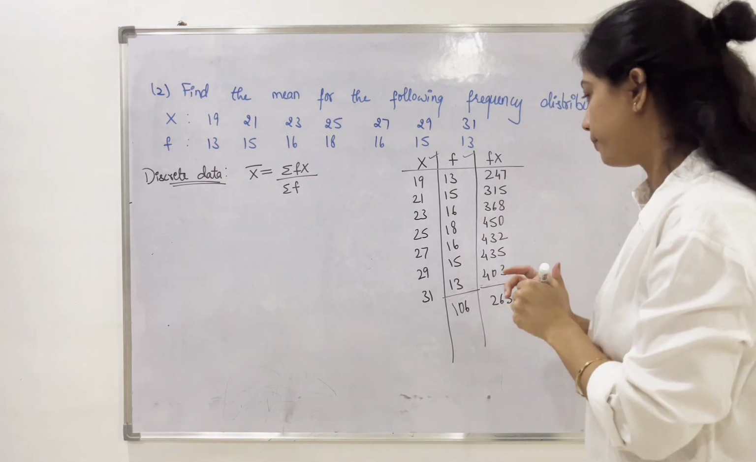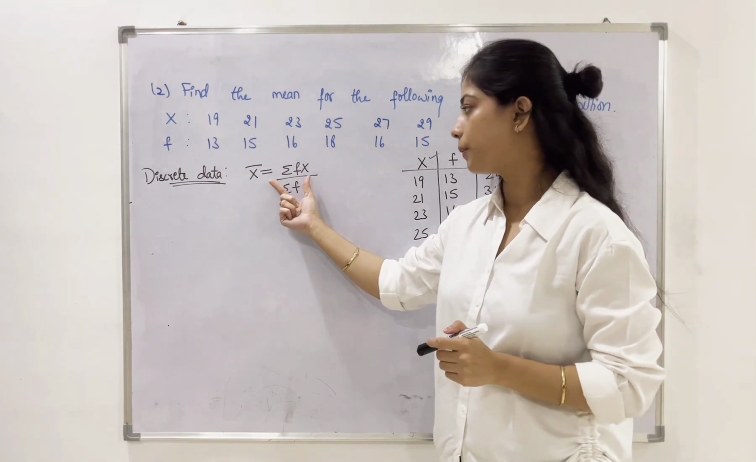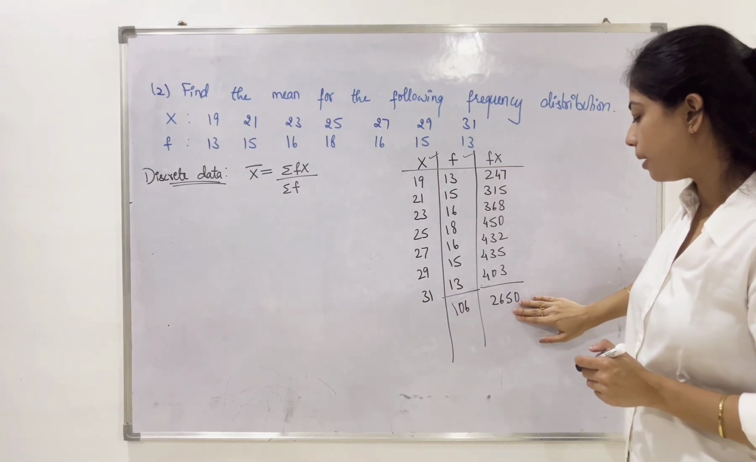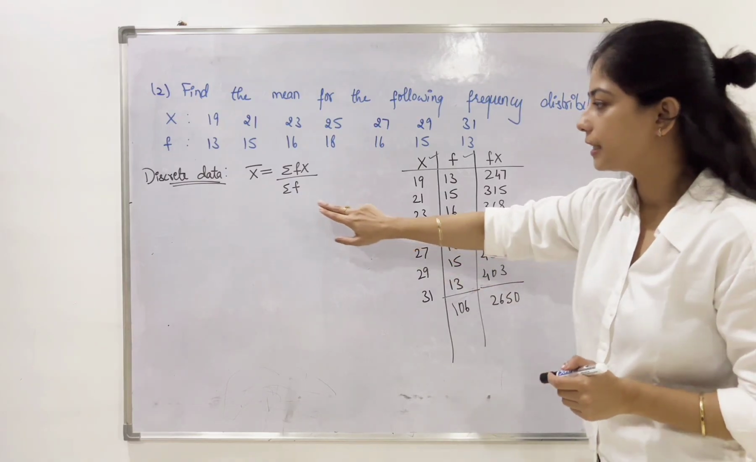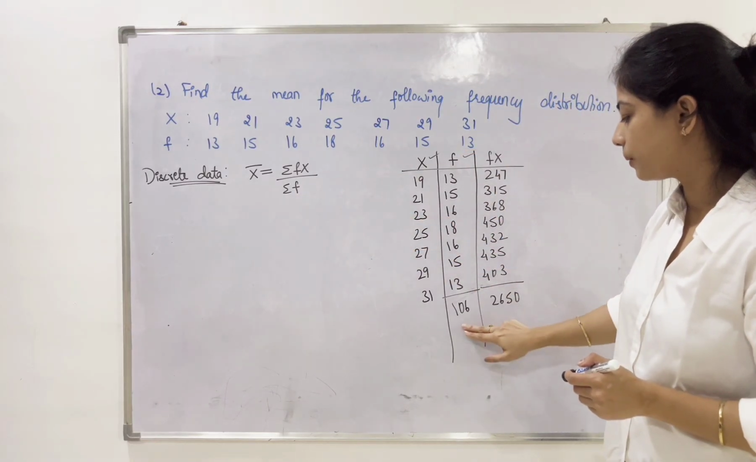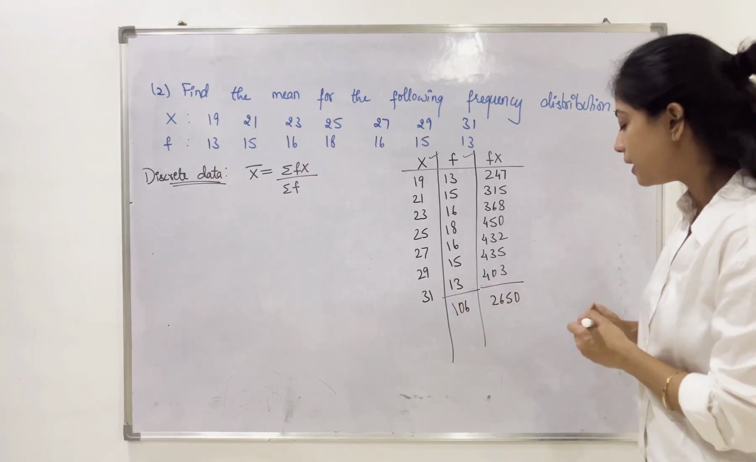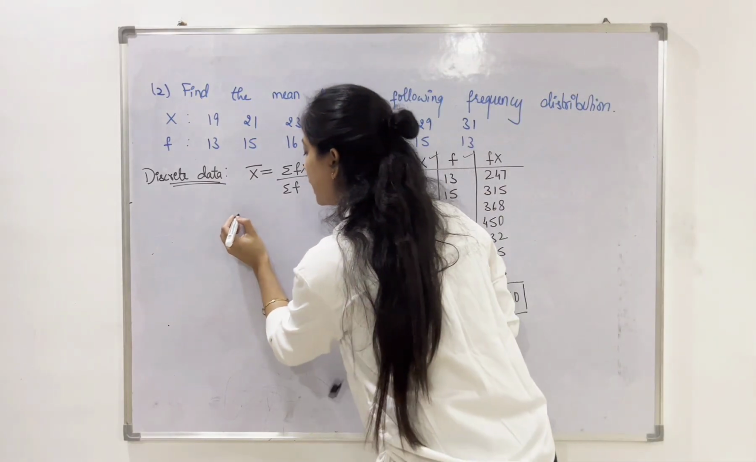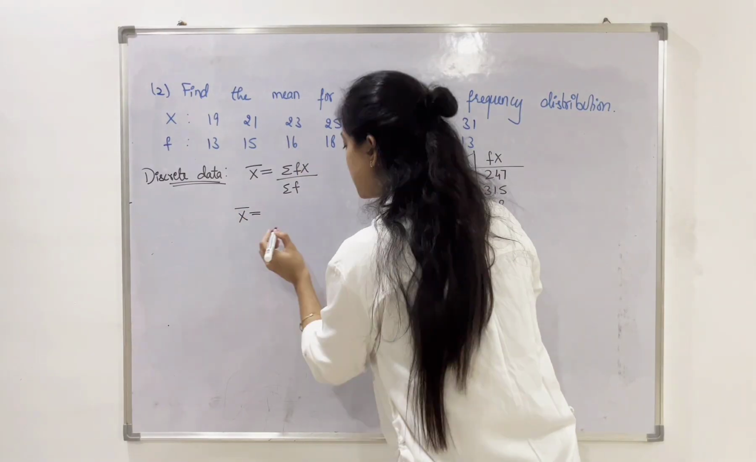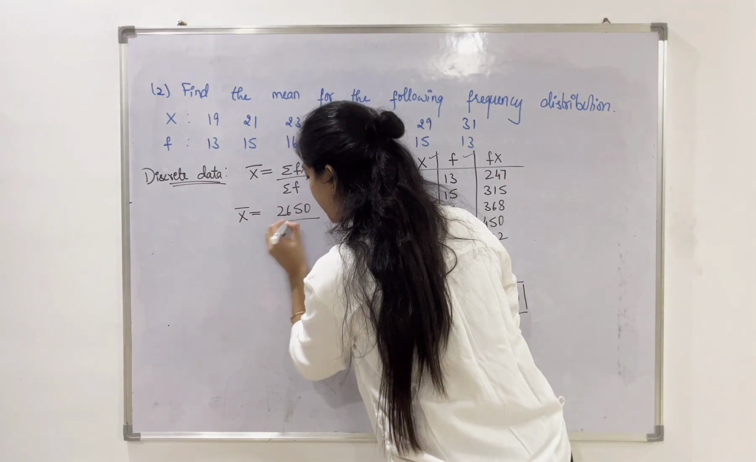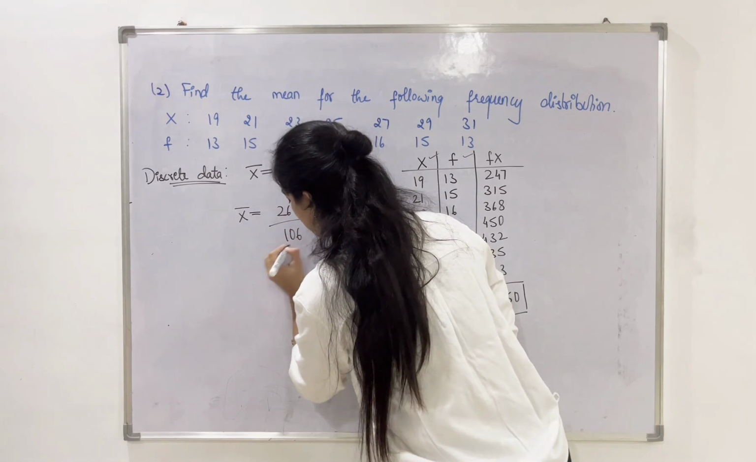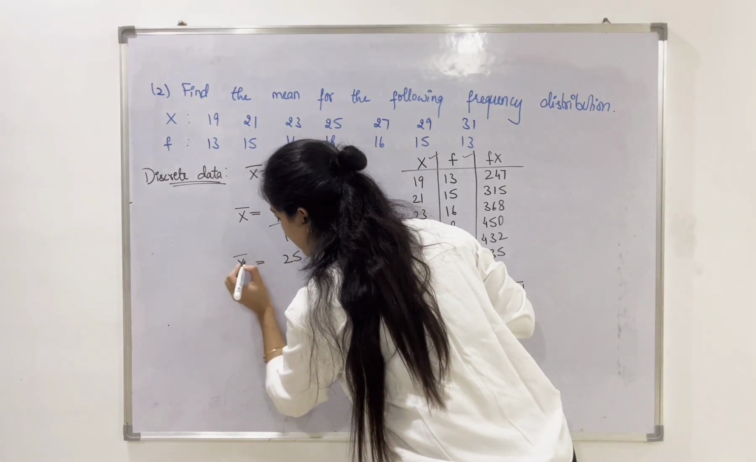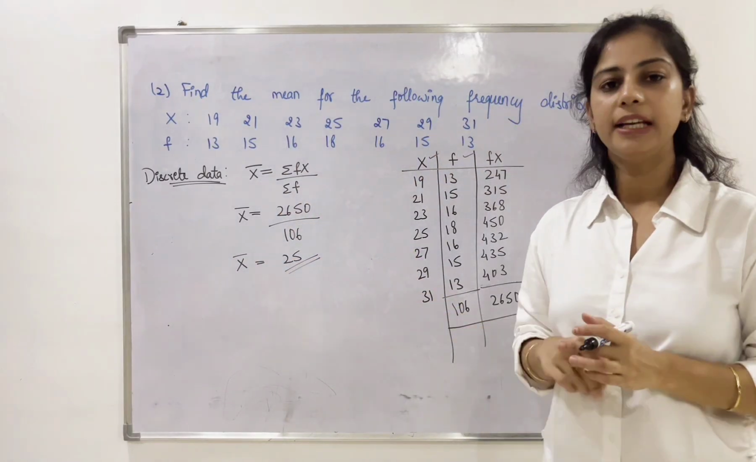Now, since we need to find the sum of frequency into x, I have taken the f into x column and added them up and got the value as 2650. Then we need the sum of frequency. We have added up all the frequencies and the sum is 106. Now let us apply these values in the formula. So x bar is equal to 2650 divided by 106. So the answer is 25. So x bar is 25.